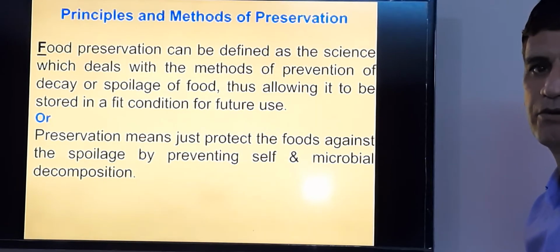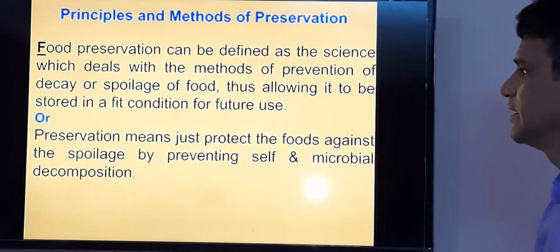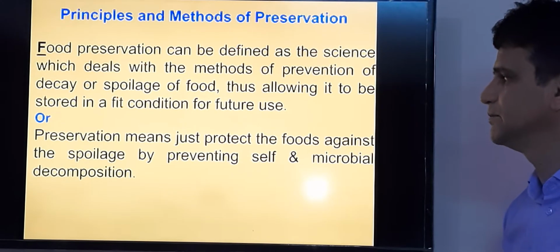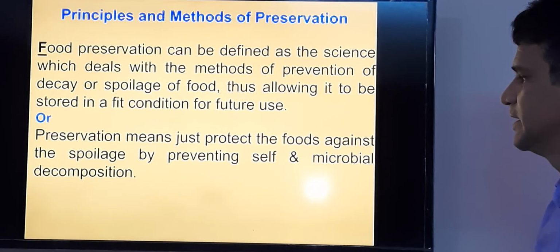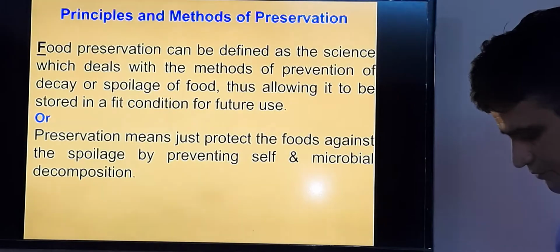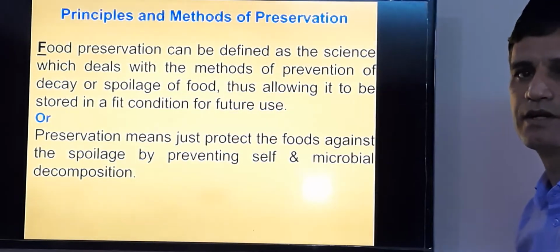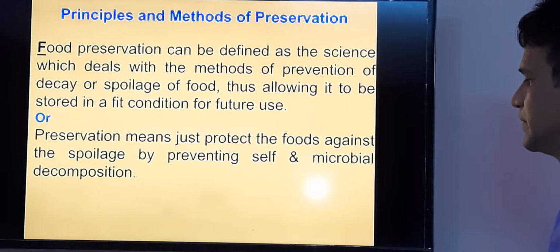Means we have to keep our produce for a longer duration for future use. In other words, preservation means protecting the food against spoilage by preventing the shelf life loss and the microbial decomposition.